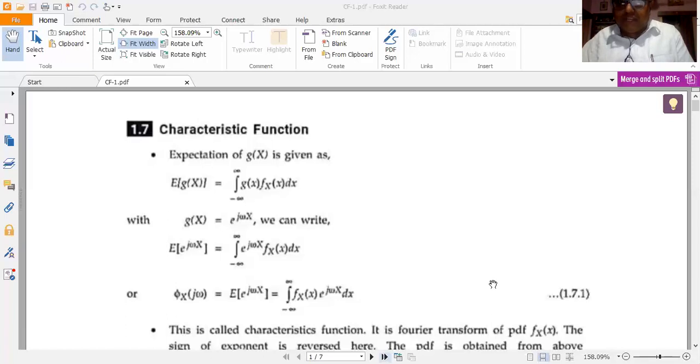Okay, what we are going to say is that the PDF, the probability density function of a random variable X, and the characteristic function form a Fourier transform pair. So if I take the Fourier transform of the PDF, I get the characteristic function. If I take the inverse Fourier transform of the characteristic function, I get the PDF back.